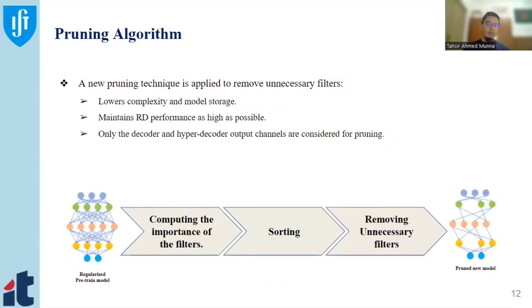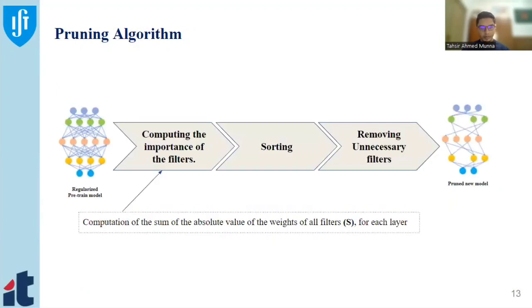We also developed a new pruning technique, which is very simple and straightforward. We developed this pruning technique to get lower complexity and model storage, and also we are trying to maintain the RD performance as high as possible. In the result section, you can see how well our pruning technique performs. We have only three steps here: computing the importance of the filters, then sorting, and removing the unnecessary filters. Let's describe them in a little more detail.